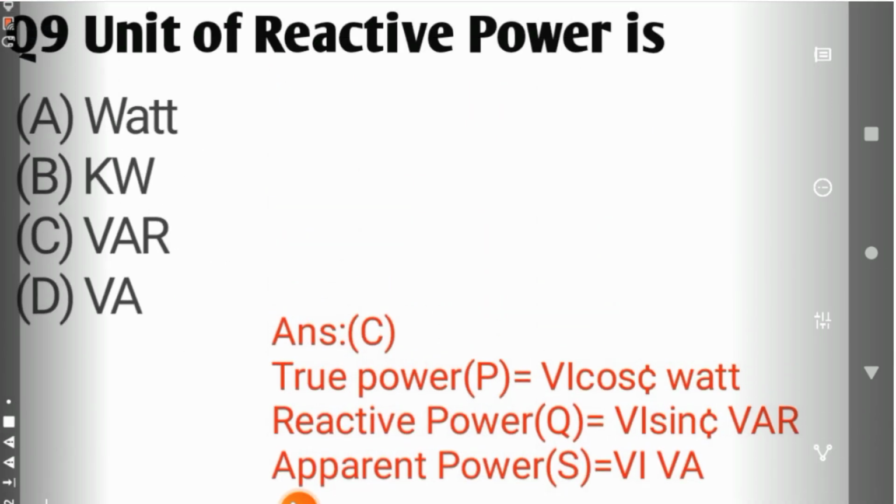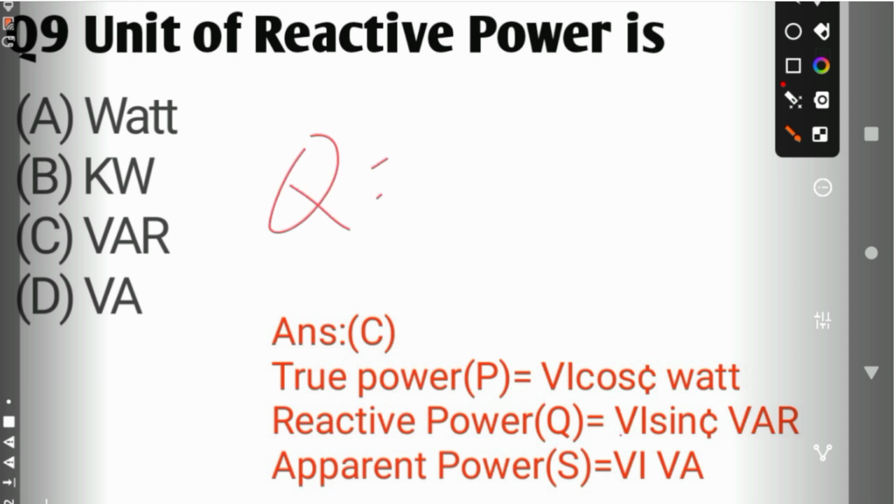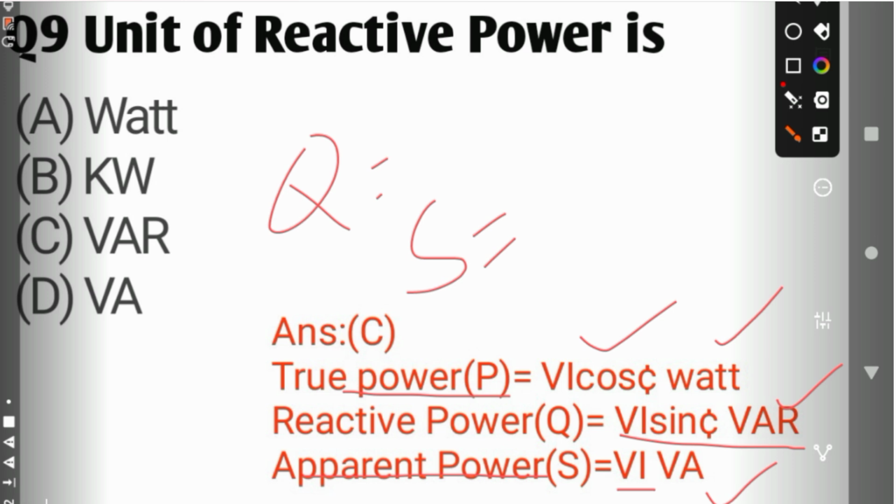Ninth question, what is the unit of reactive power? We know that reactive power Q is equal to VI sin phi, and its unit is VAR. True power is VI cos phi, its unit is watt, and the apparent power is V into I, with unit VA. The complex power S, or apparent power, is equal to P plus jQ. So the correct answer is C.